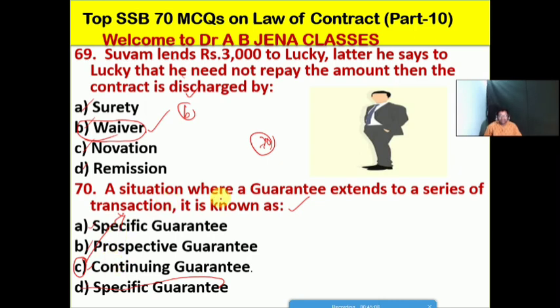So a situation where a guarantee extends to a series of transactions is known as the continuing guarantee. So C is the right option for this MCQ. Another option may be the general guarantee. So friends, these are all about the 70 vital MCQs from the business regulatory framework, that is, law of contract.